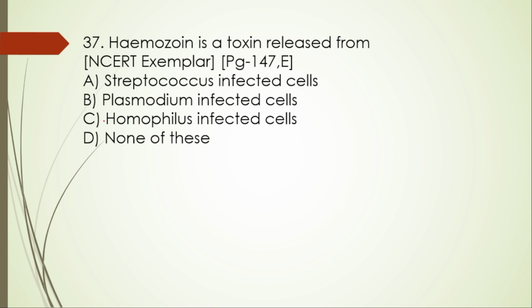Next question, 37th one. Hemozoin is a toxin released from A. Streptococcus infected cells, B. Plasmodium infected cells, C. Haemophilus infected cells, D. None of these. Here the right option is option B. It's a toxin which is released from the Plasmodium infected cells.